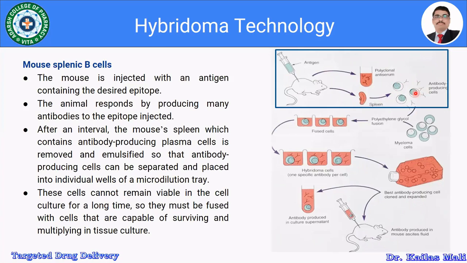So to make these cells survive, we have to fuse them with certain surviving, multiplying cells, isn't it? Those cells are going to multiply in the tissue culture. So this is about the mouse splenic B cells, how to generate them. This is the first step.